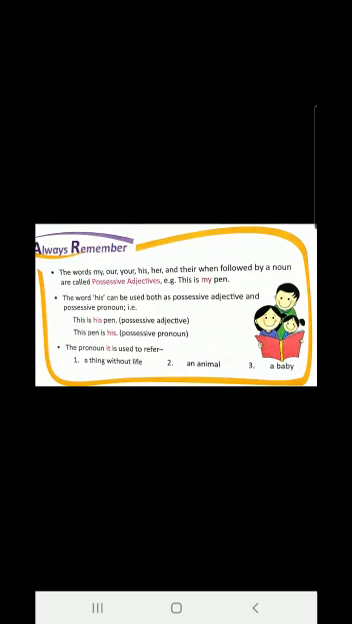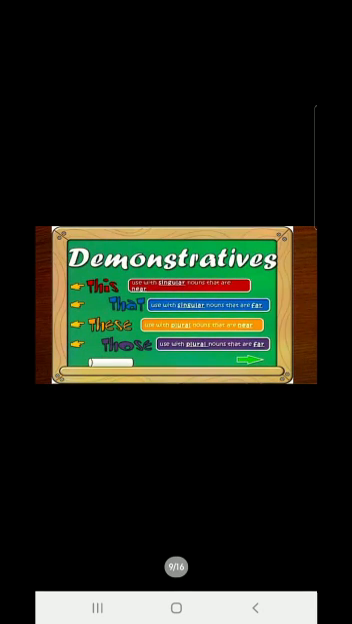Now children, I hope you all understood the difference between possessive adjective and possessive pronoun. You have to remember that possessive adjectives are before a noun and possessive pronouns are after a noun, or maybe in that sentence there is no noun. Okay. Now we are going to see about demonstrative pronouns.